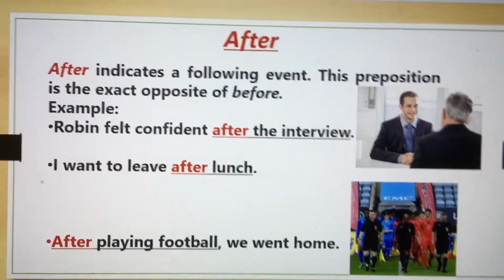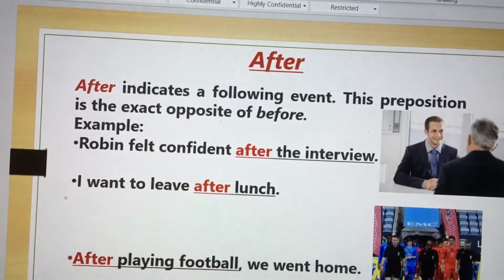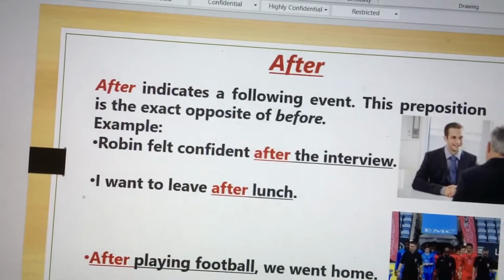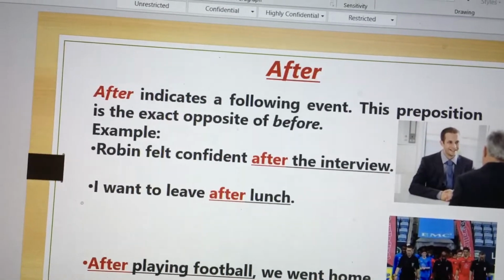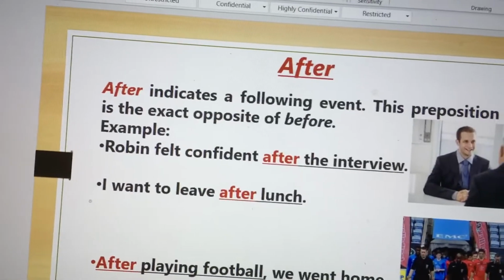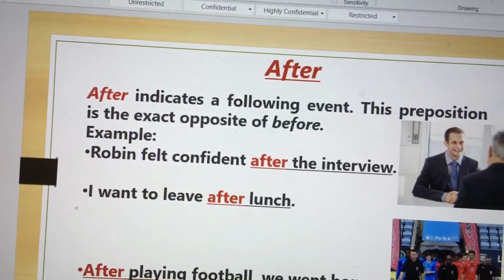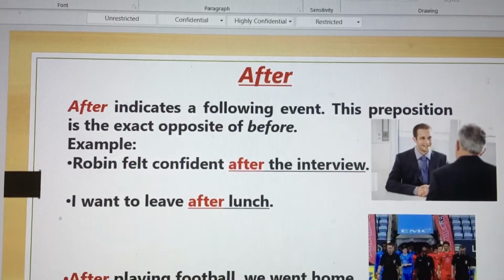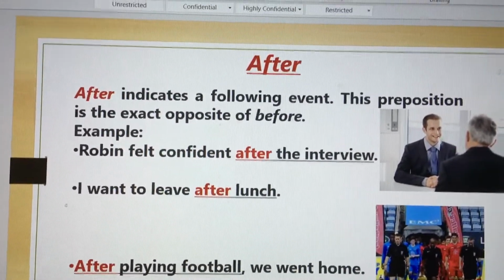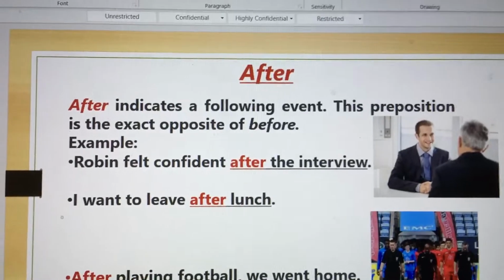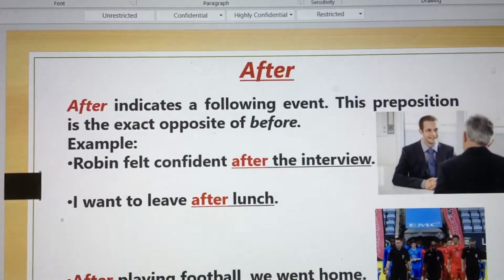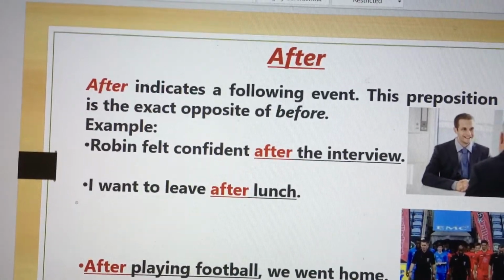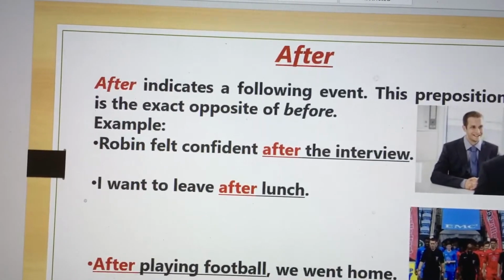Next, after. Now after is just the opposite of before. After indicates a following event that is going to happen. Before, it happens before you do anything else. But here, after is just the opposite. It indicates what happened after that. Once you have done something, what event follows. So this preposition is the exact opposite of before.